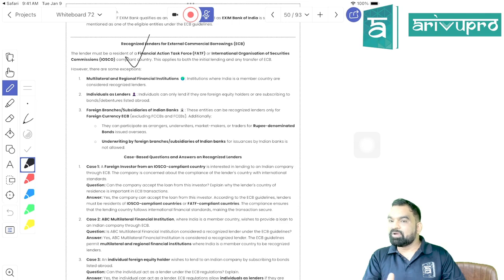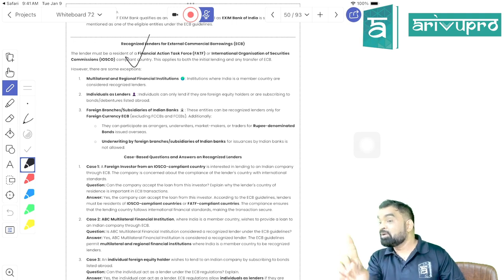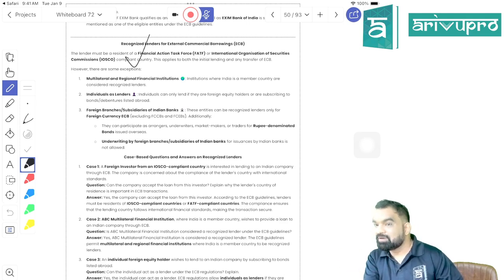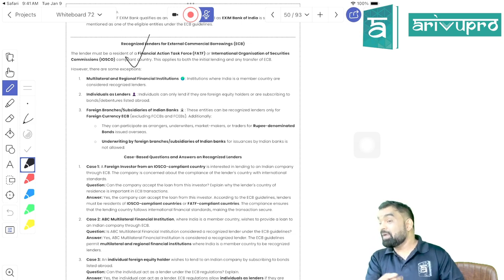Because in the minimum maturity period, it has been written in the second point, third point, and fourth point that for these purposes, a foreign branch of an Indian bank cannot extend a loan, right? But for a manufacturing company, that restriction isn't there.